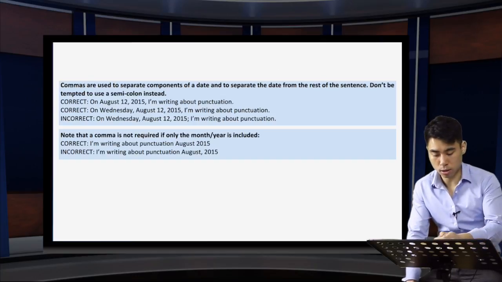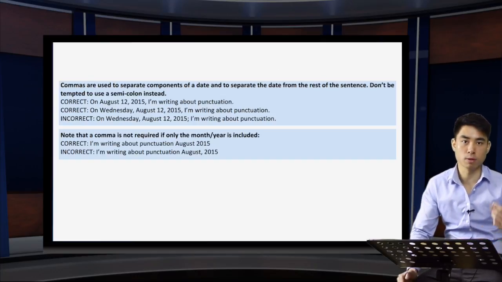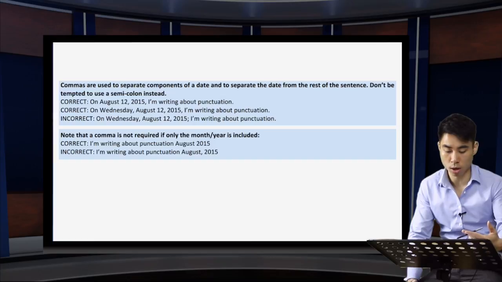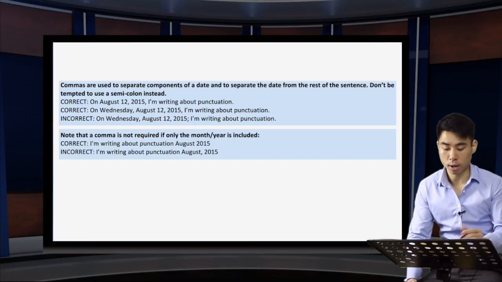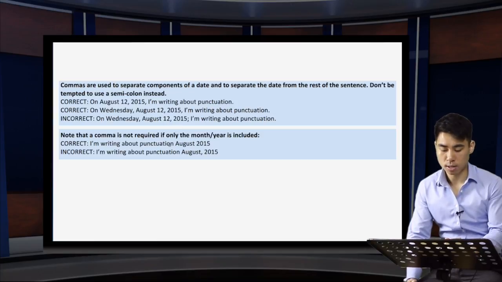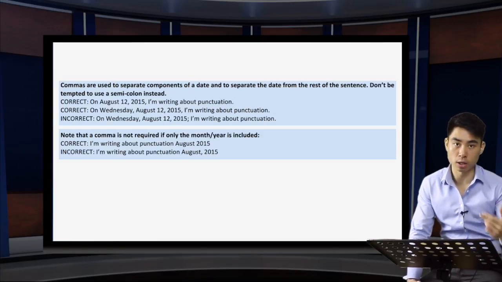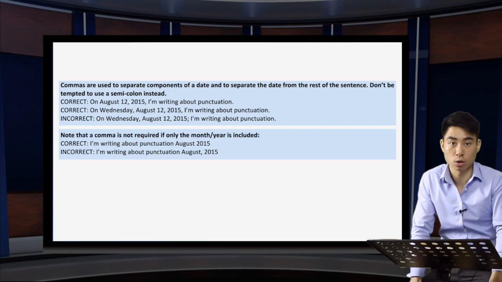So really, you can see it's quite simple in terms of punctuating your dates. Only 2 rules to memorise. Number 1 is going to be a comma rather than a semicolon. Number 2, if there's no date, it's only the month and the year, then you don't require any punctuation at all between your different components of the date.